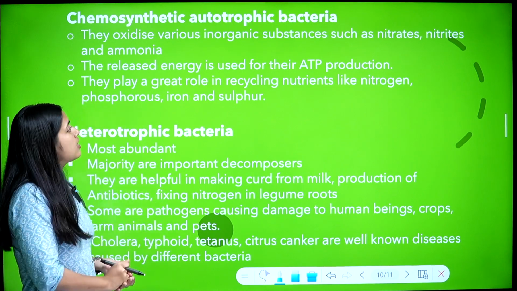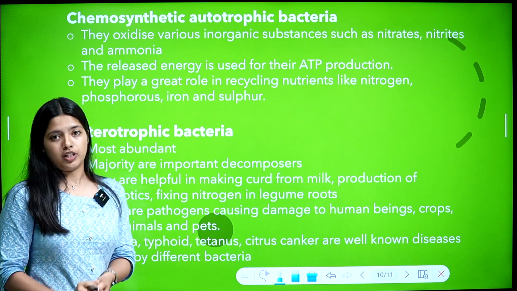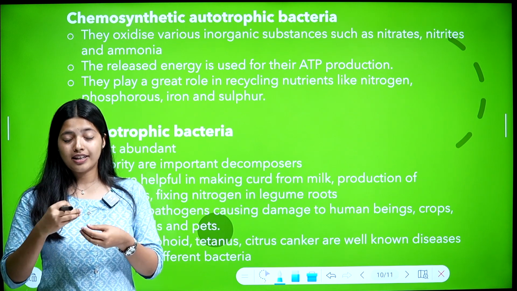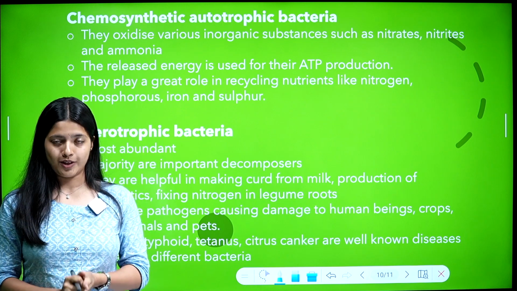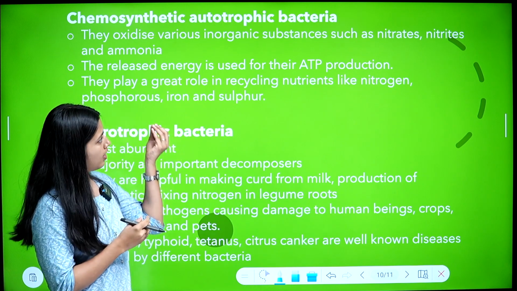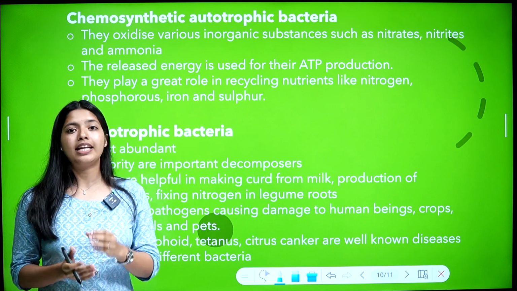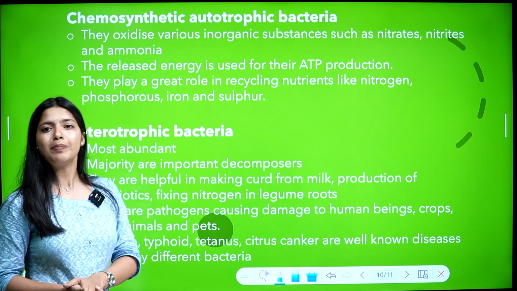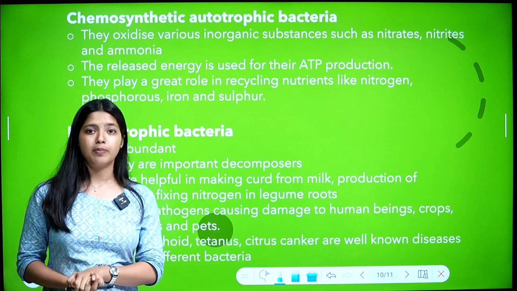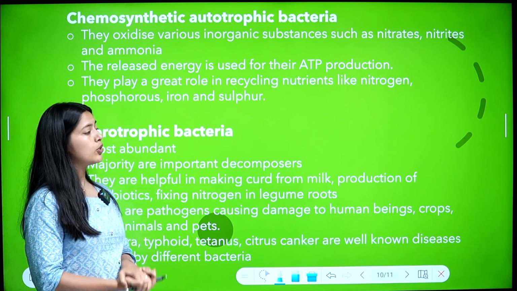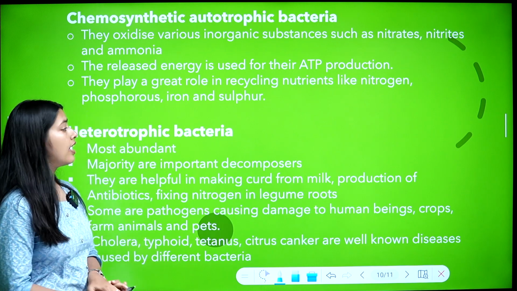The released energy is used for their ATP production. By the oxidation of these inorganic substances, energy is produced, and this energy is used for ATP production. This is how they produce energy. They play a great role in recycling nutrients like nitrogen, phosphorus, iron and sulfur.